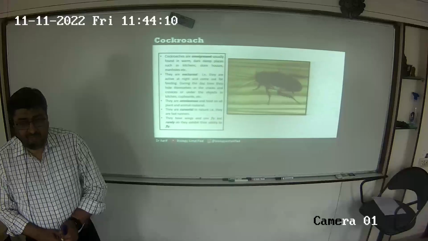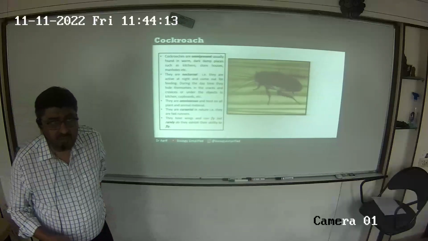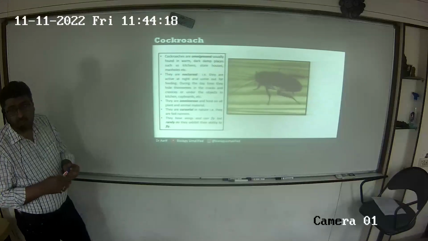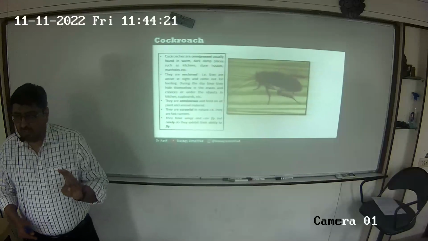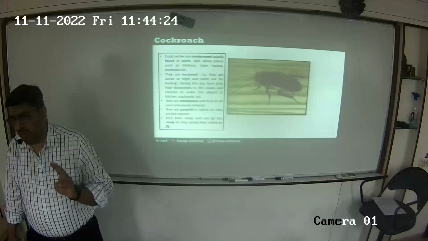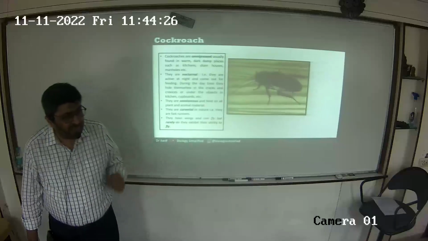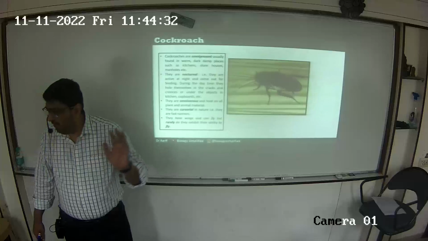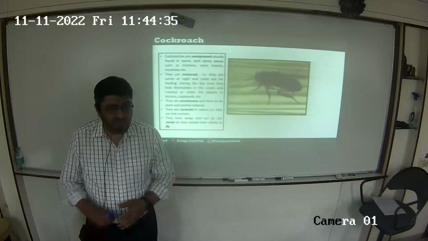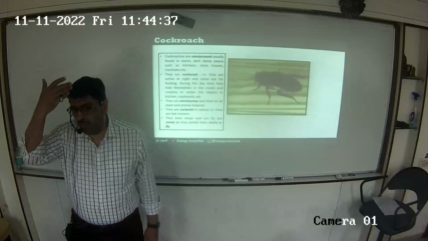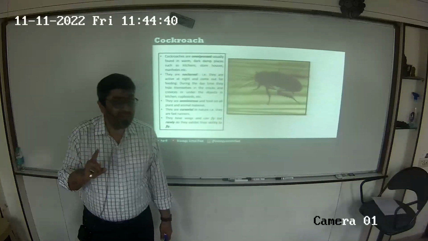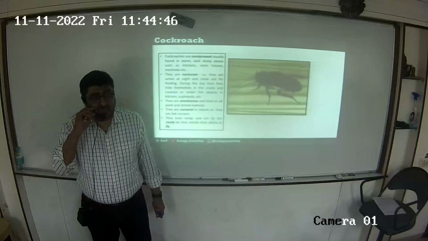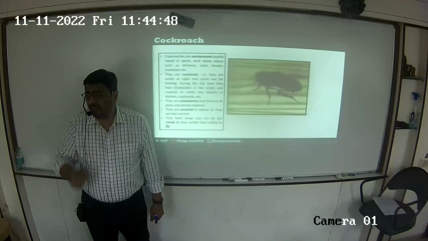Now, when we talk of an animal like the cockroach, there are three characteristics we always need to define with respect to any organism. Number one, what is the symmetry? This is bilaterally symmetrical. We have learned these terms before. In morphology we have done zygomorphic, when an organism can be divided into two equal halves only from one plane. The same zygomorphic, when it applies to animals, is called bilaterally symmetrical.